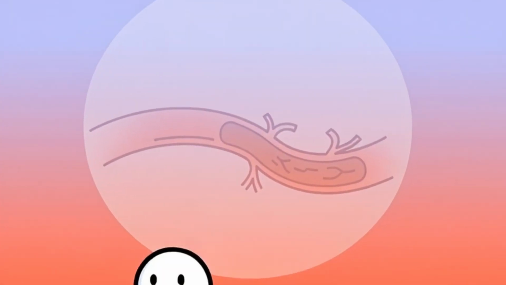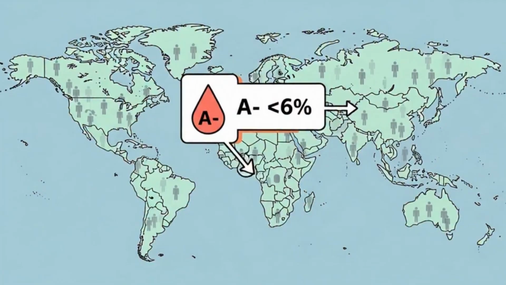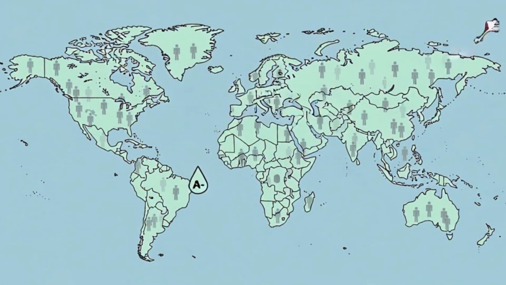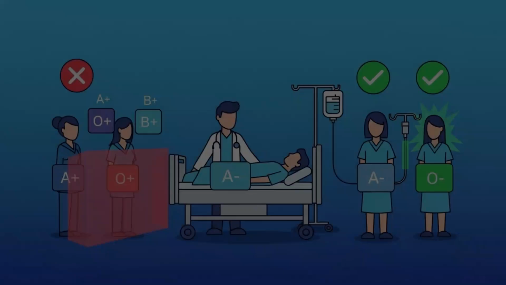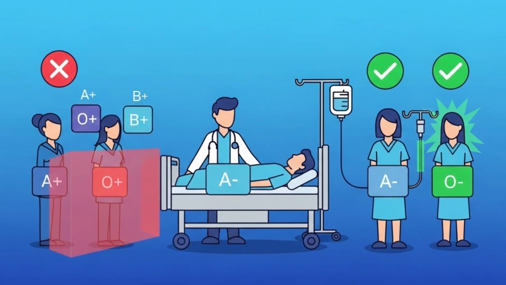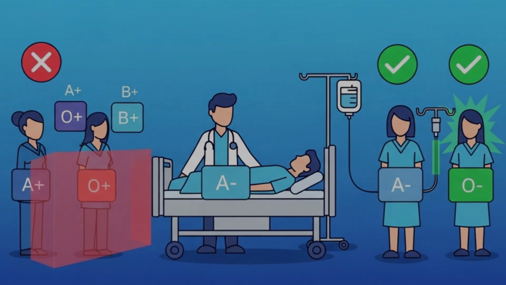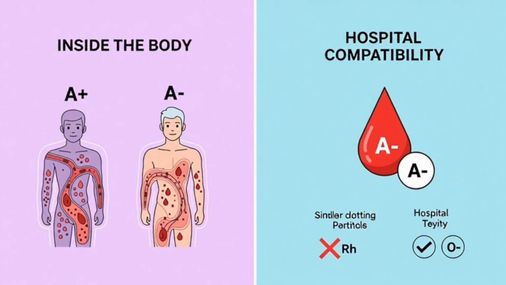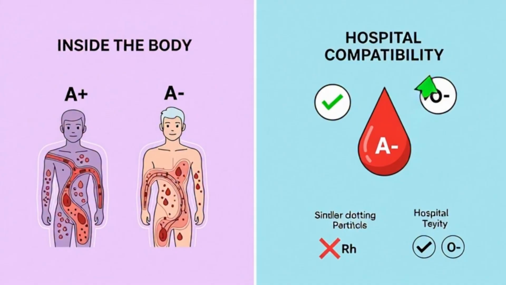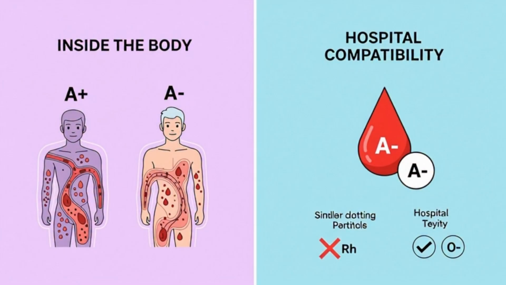A negative, same clot profile and added rarity. Around 6% of people have A negative blood. Physiologically, it shares the same clotting tendencies as A positive. The added factor is Rh negativity, which limits compatible donors and requires careful pregnancy management. From a health perspective, risk patterns are similar to A positive. The main difference is transfusion compatibility.